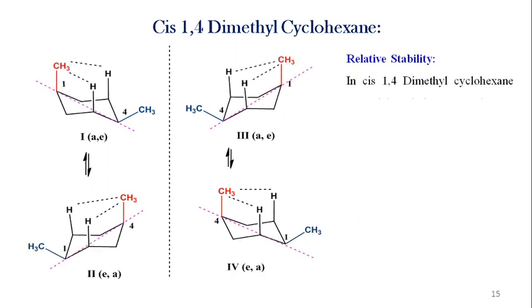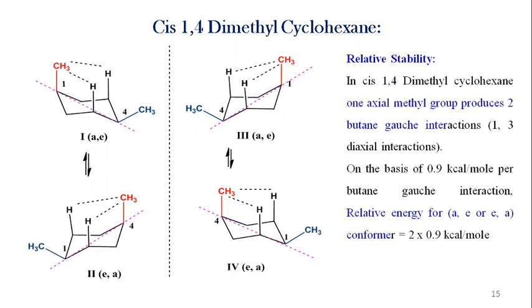Then relative stability: as one methyl group is present at the axial position in both these conformers, they can produce two butane gauche interactions, and therefore the relative energy is 1.8 kilocalories per mole for cis 1,4 dimethyl cyclohexane, that is the axial equatorial or equatorial axial conformer. Both are equally stable and have a relative energy of 1.8 kilocalories per mole.